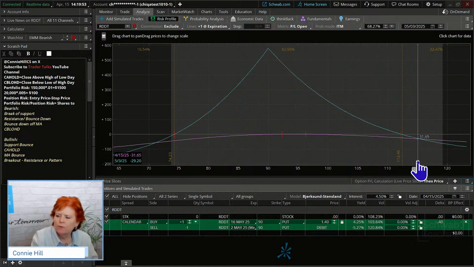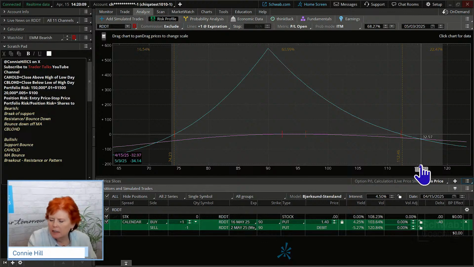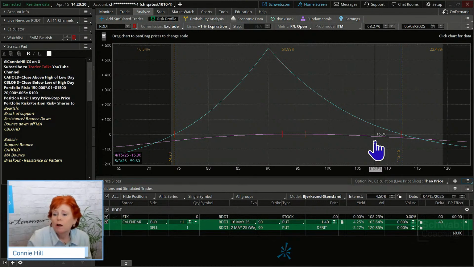And when we reset this and set the slices to the break even, look what it did. It moved these lines. So we've got a line here. It's mostly correct, 74.20. And I shouldn't say mostly correct. This is where it's calculating it out to. And this one says 112.46. So that is a pretty wide range where we would want the stock to go, right?